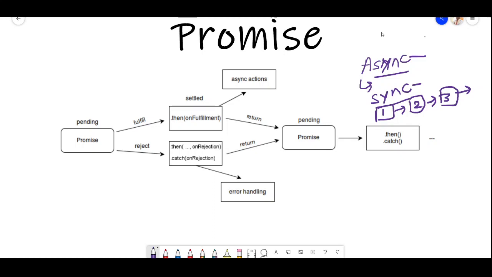And in async, I can perform any of the tasks, but I don't know how long it will take, so I'm not dependent on any other task. Basically, I'm performing them in any other order. These are async. I'm not in sync. I can do this task first, this second, and then first. Or I can do this thing, and this second and third.